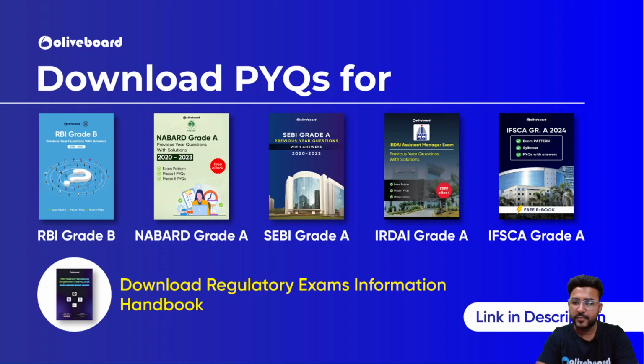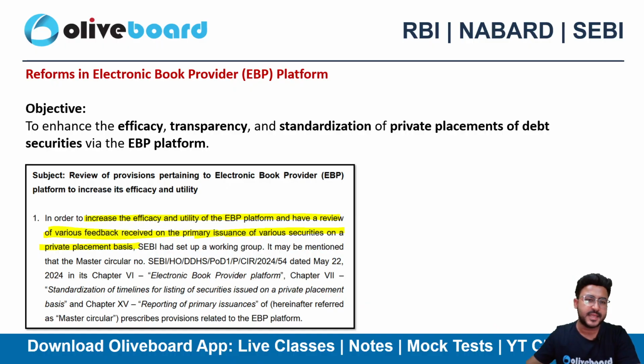Now let's start with the topic. The first thing is reforms in the electronic book provider platform. So there is an EBP platform. It's an electronic platform that we use for the purpose of private placement of debt securities.